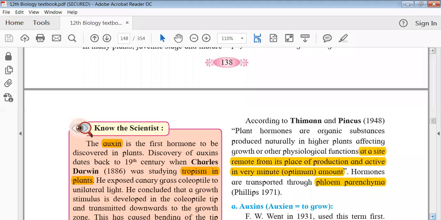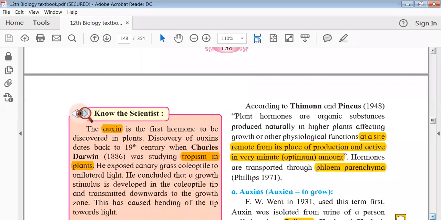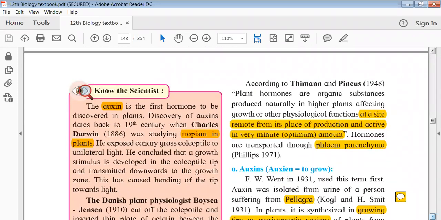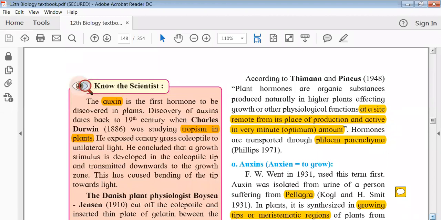They are produced at one particular site in the plant in a very small, optimum amount, meaning they make only as much as needed. Once it is made, they transfer it to different parts of the plant via the transport system, through the phloem parenchyma. So this can be an MCQ for you: hormones are transported in the plant through which part? The answer is the phloem parenchyma.